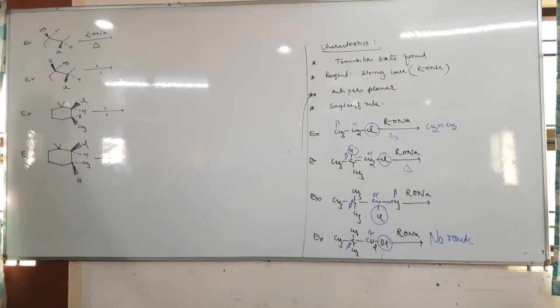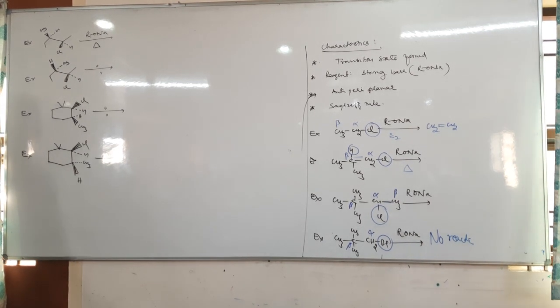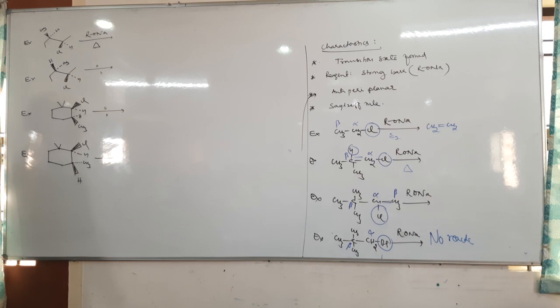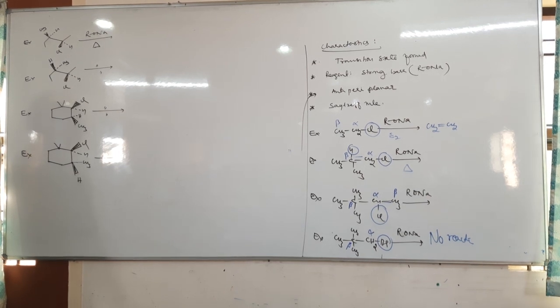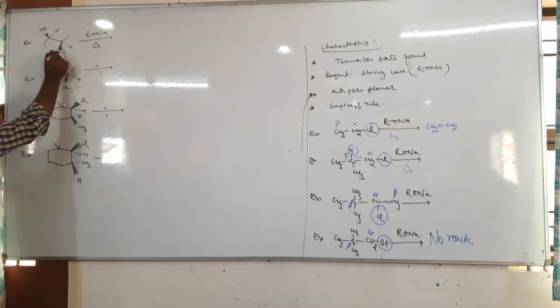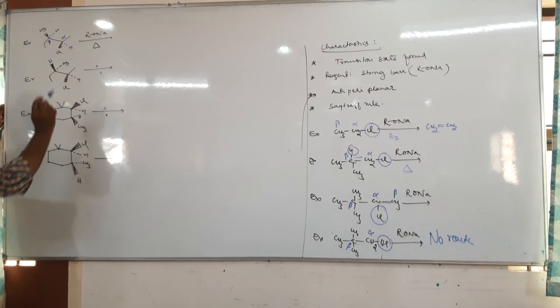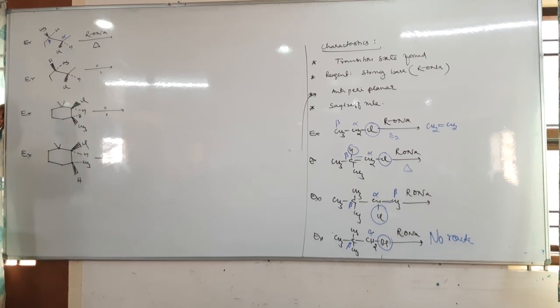Next, tell me here. It is chlorine. Okay, alpha, beta. Only beta 1 is there, no? Look at here.